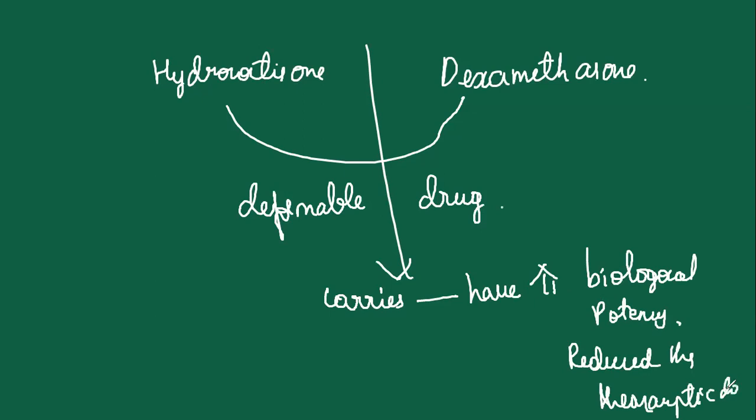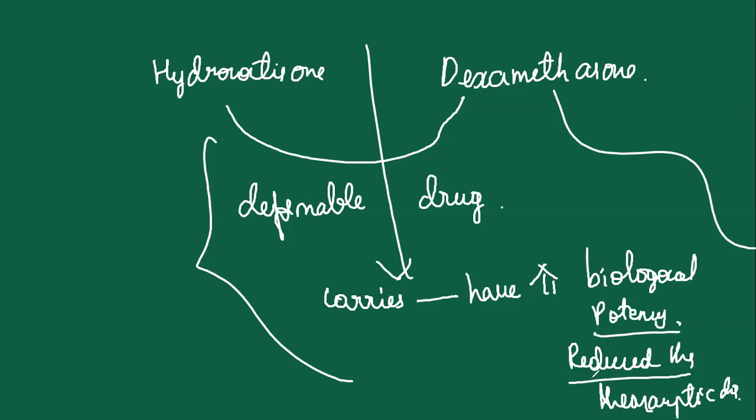This is about the drug that has the biological potency, and it reduces the therapeutic dosage.